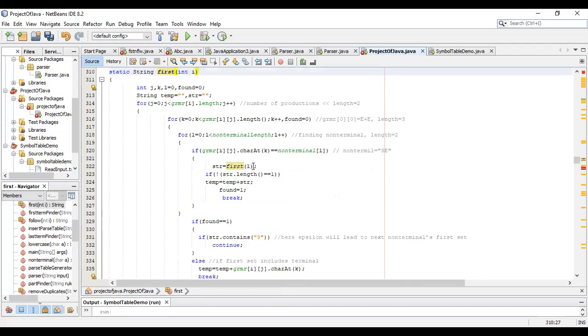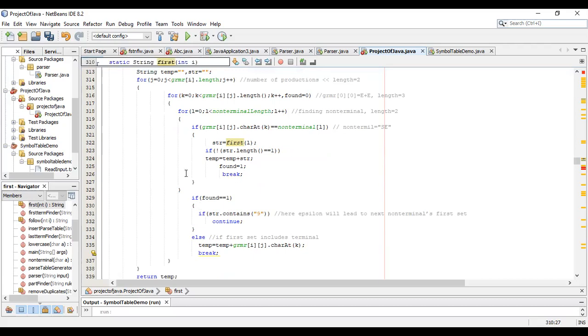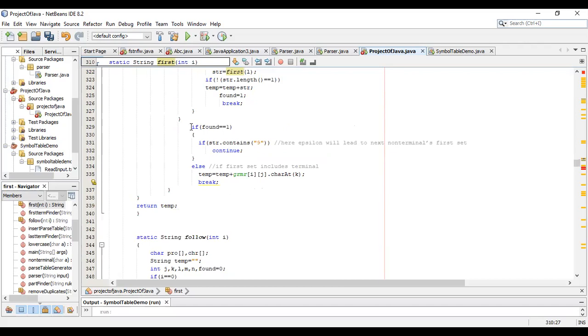Here it actually works by calling a recursion method. It works by recursion, as it will call itself again and again. When the recursion ends, it will print the first set, like it will store the first set step by step, like 1 and then 2 and then 3. So it will store one by one all those values of the first set.